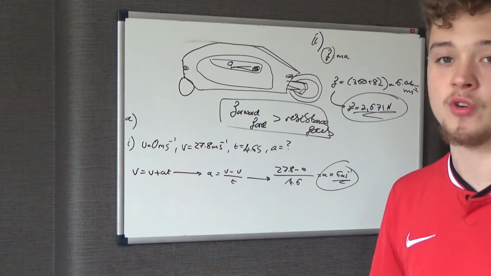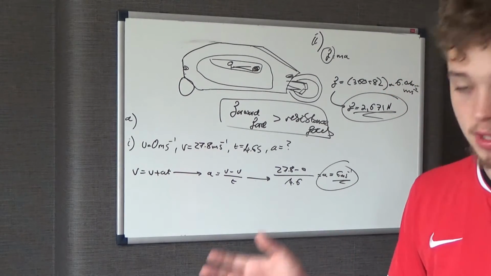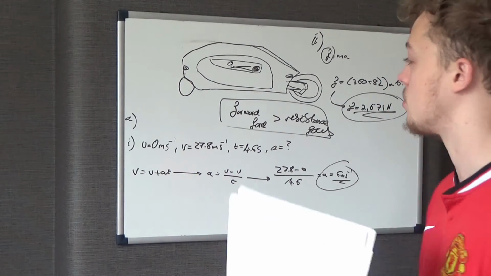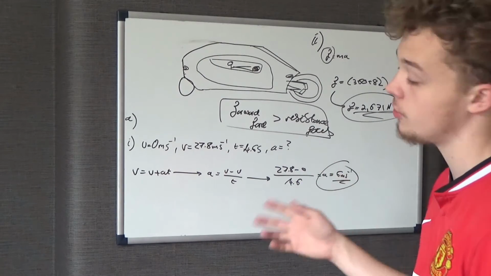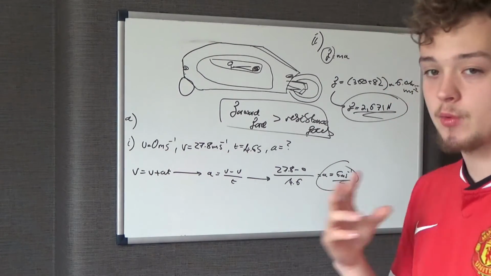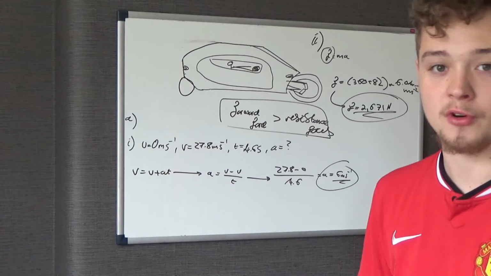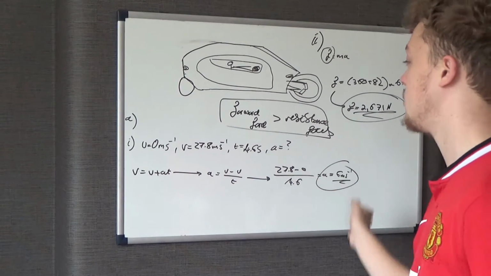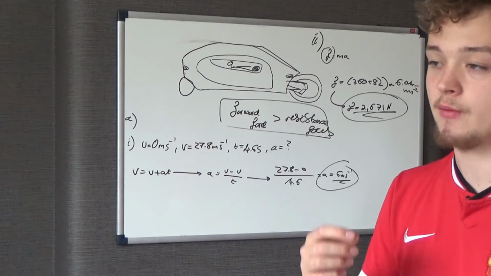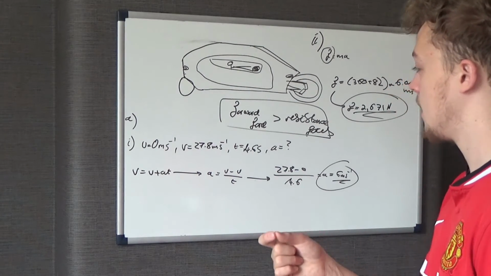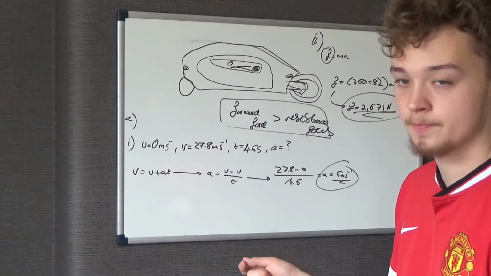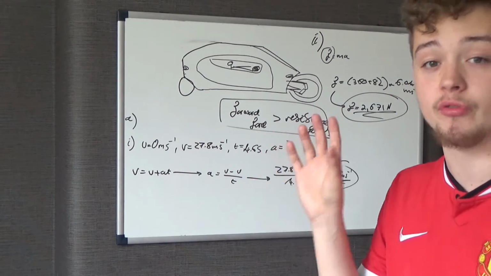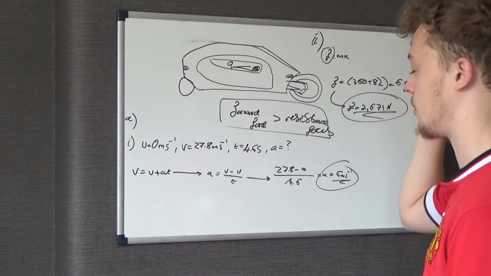Now, as I've already said, the resistance forces increase as you go faster, because there are more air particles hitting the vehicle per second. It has to push more of those air particles out of the way. So the resistance force will be increasing, but we need to maintain that constant gap. So the forward force also needs to be increasing, but at the same rate. In other words, if the resistance force increases by 5 newtons, then we also need to increase the forward force of the engine by 5 newtons, to maintain that constant gap between the two. So there's a constant overall, resultant force.